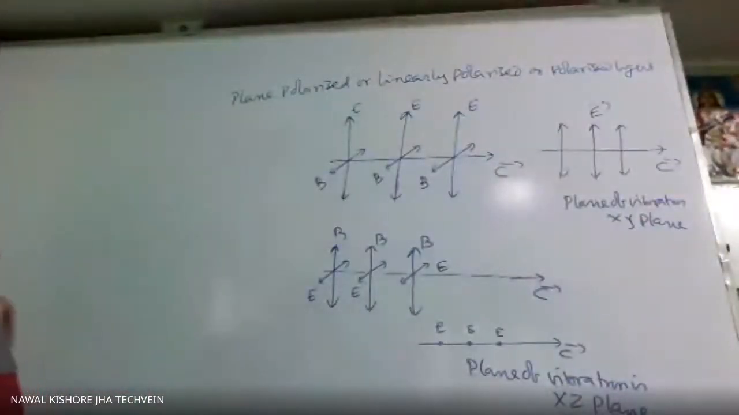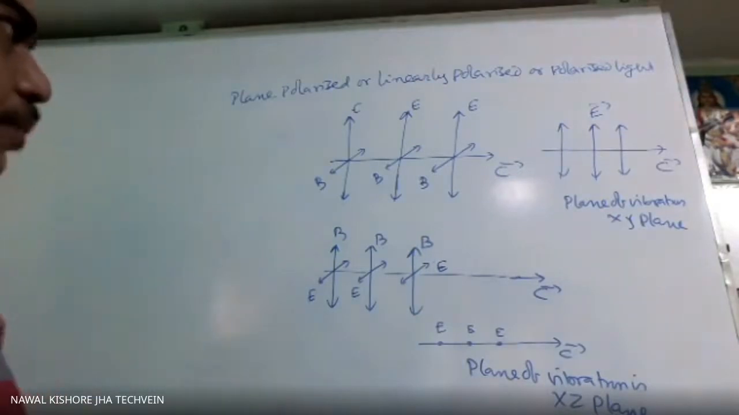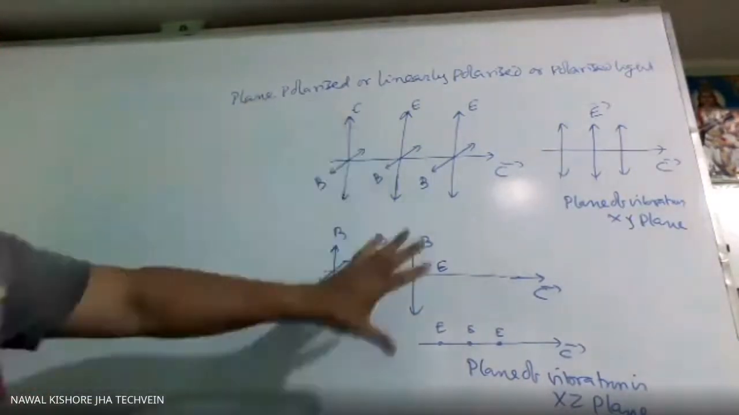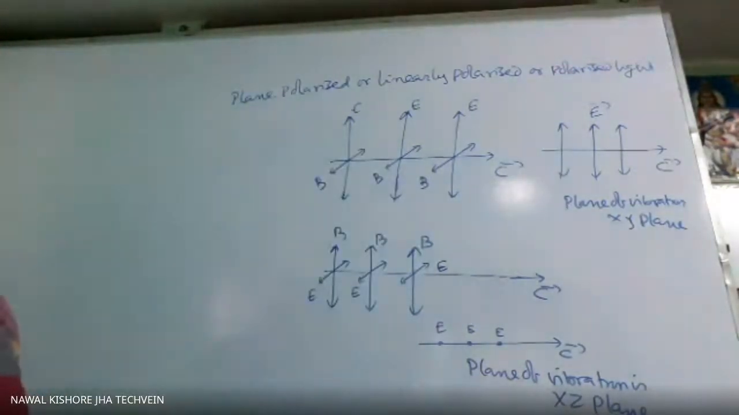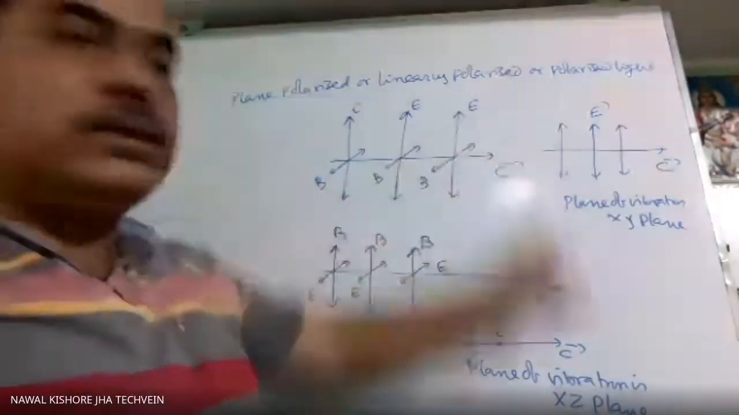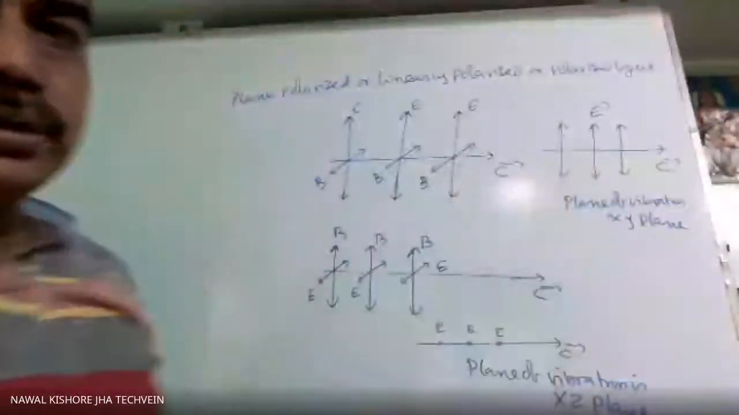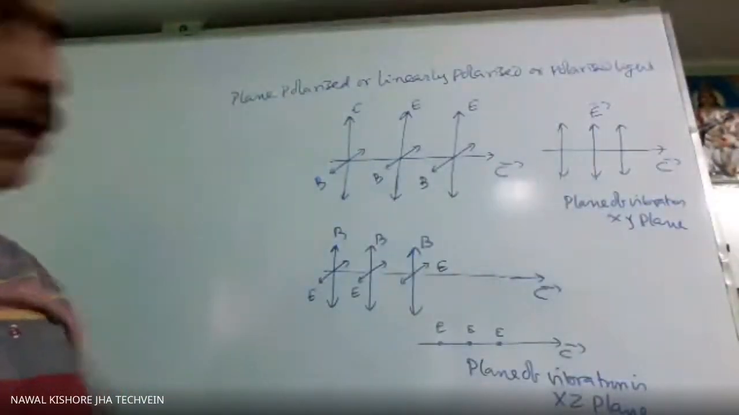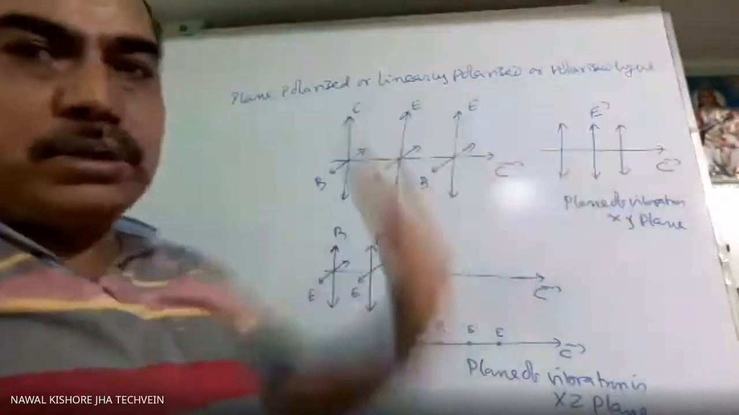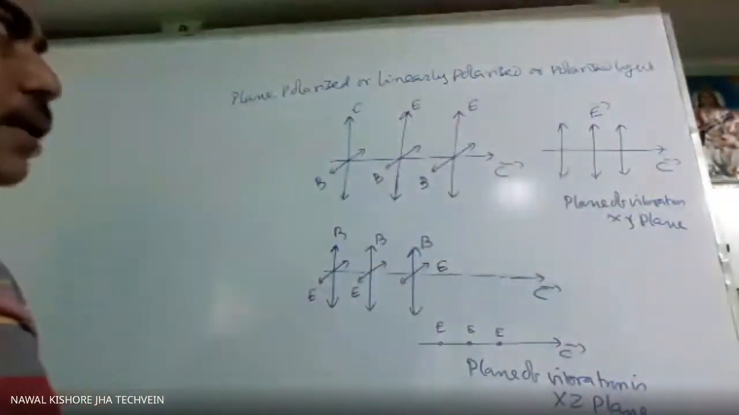Some other types also exist, such as elliptically polarized, but we do not have to discuss those. So for us, if it is simply polarized, then for all it is the same thing. That is the common one: linearly polarized light or plane polarized light. Why do we call it linearly polarized? Because the electric field is along the same line, along the same axis, maybe along the y-axis only. Everywhere the electric field is along the same line. So the name is linearly polarized.